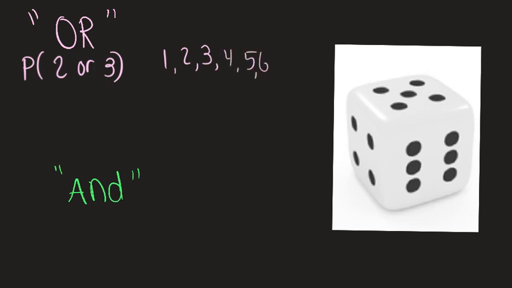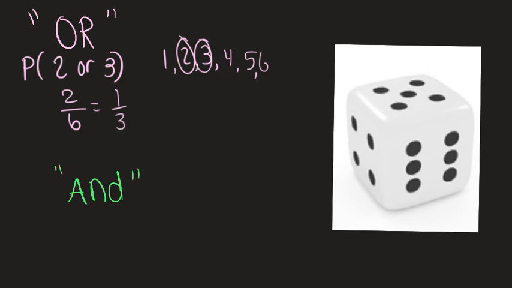Our next category of questions will have a conjunction, or and. Or questions might look something like this. What is the probability I roll a 2 or a 3? Well, if I write my list out again, 1, 2, 3, 4, 5, 6, a 2 or a 3. There are two things I circled out of 6.